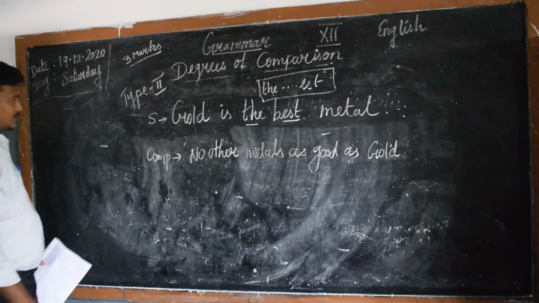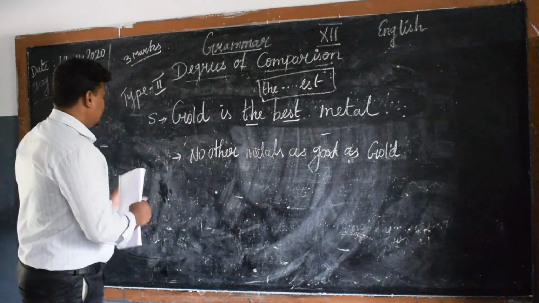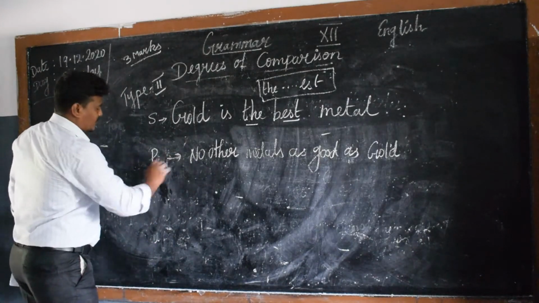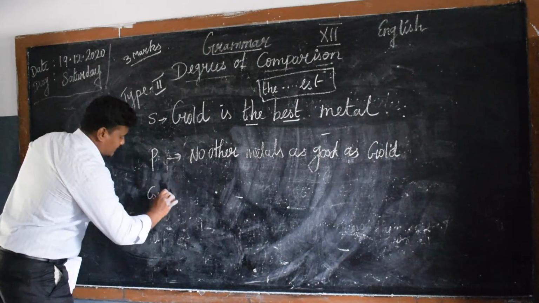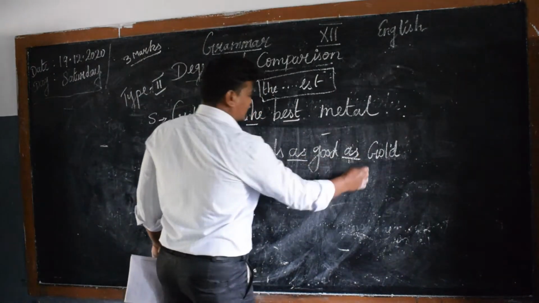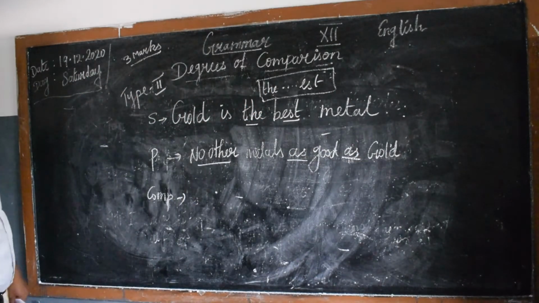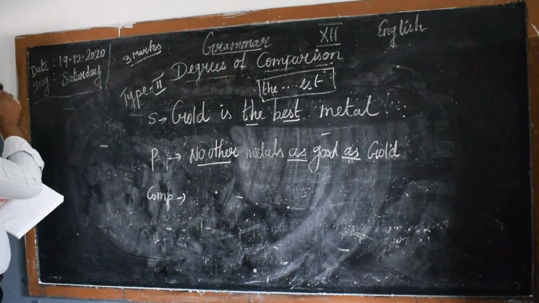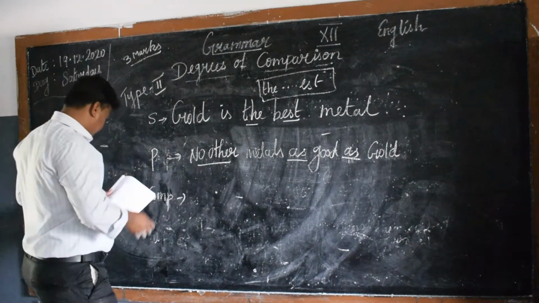Then we'll make it positive degree. Then we'll make it comparative degree, because we have used no other as. Okay, it belongs to positive degree, then we are going to use comparative degree here.